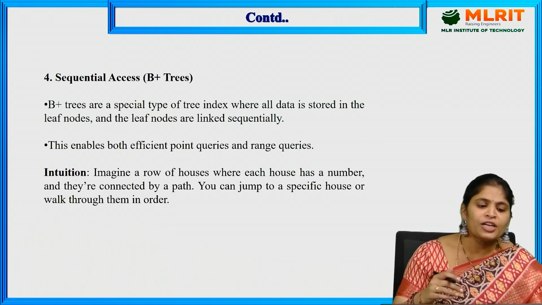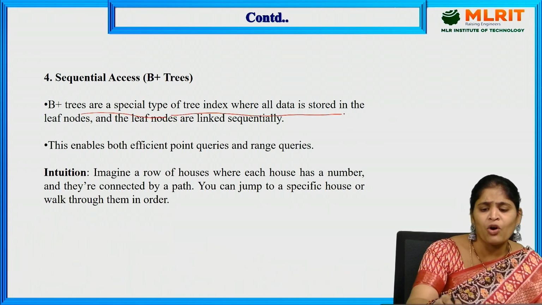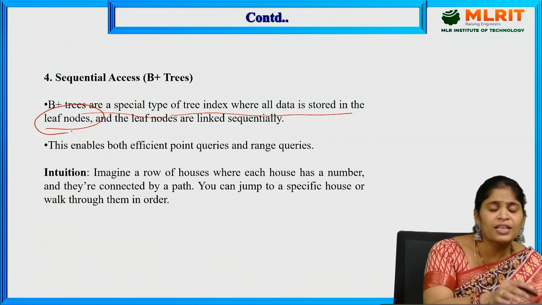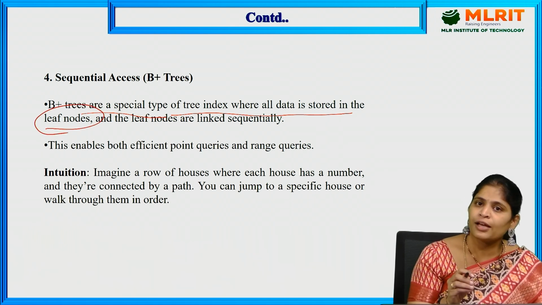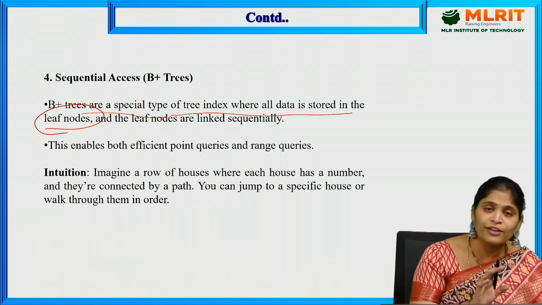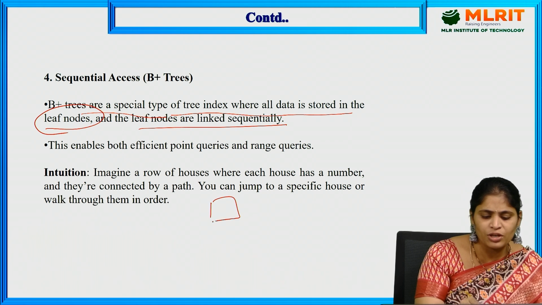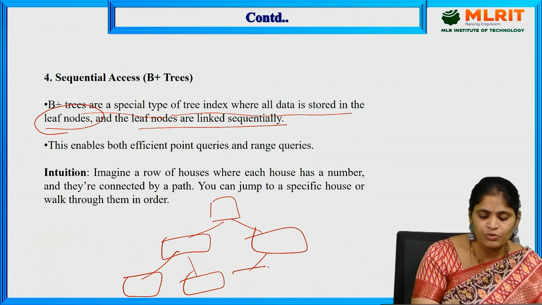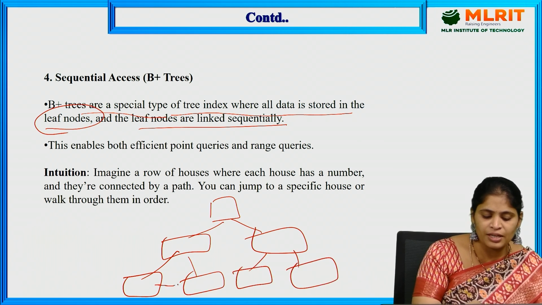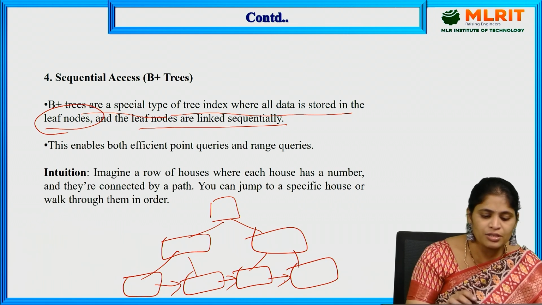Next, sequential access. B plus trees are a special type of tree index where all data is stored in the leaf nodes. The actual data that we store must be stored in the leaf nodes, and the leaf nodes are linked sequentially. So, this is the representation: this is one node, this is another node, and these are the leaf nodes, and each node is linked with one another.